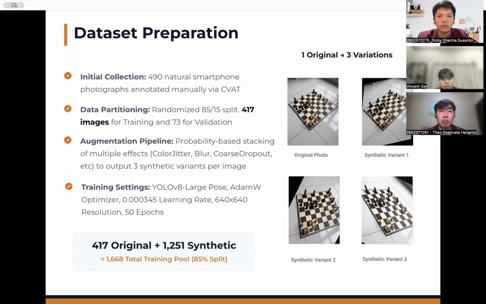To make the model more robust, each training image was augmented into 3 synthetic variants using things like random rotation, perspective shift, color jitter, Gaussian blur, and coarse dropout to simulate occlusion. That brought our total training pool up to 1,668 images.